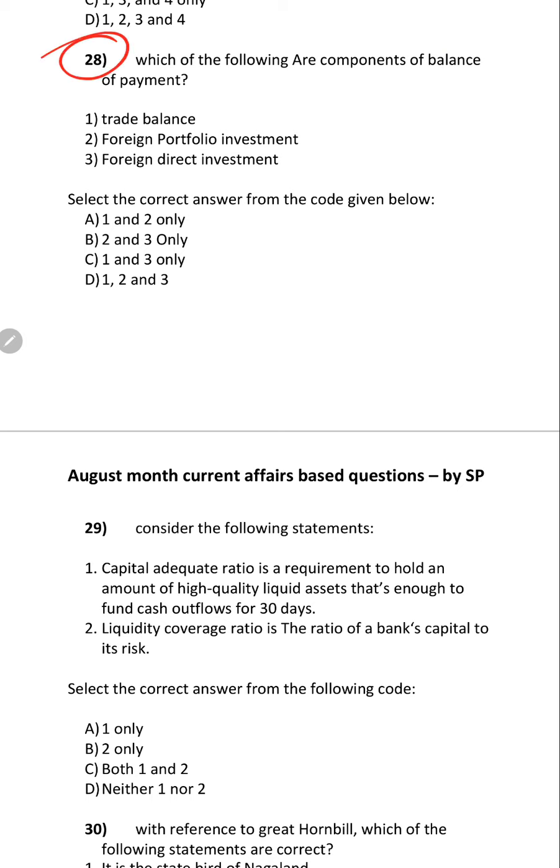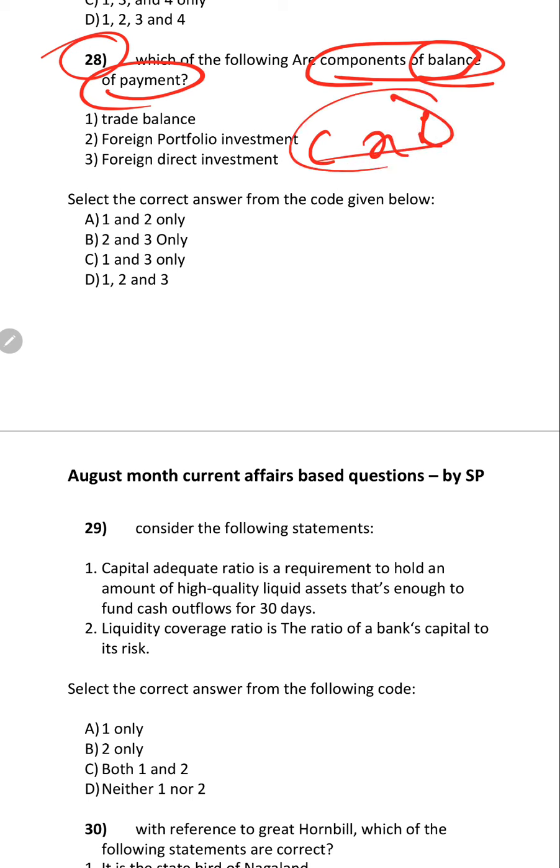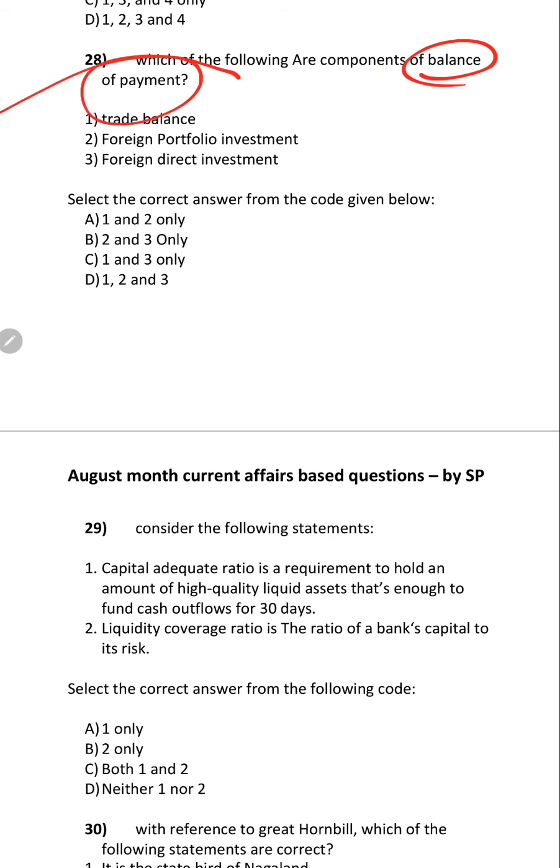Now 28th question, which of the following are the components of balance of payments? So the Ministry of Commerce and Industry has said that India has surplus balance of payment. This is a huge statement, so it may be asked in UPSC. So what are the components of balance of payment?